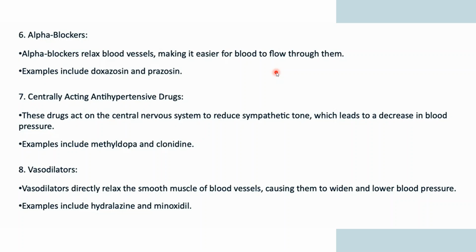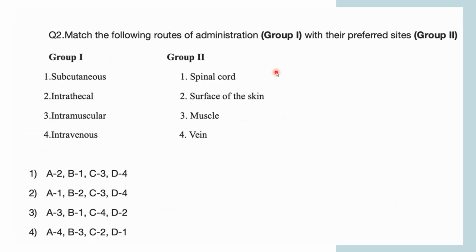For example, hydralazine and minoxidil. These two come in the class of vasodilators. So these are the eight classes of antihypertensive drugs, divided based on the mechanism of action. I hope it is clear to all of you how these are. If it is clear, then we are moving forward.